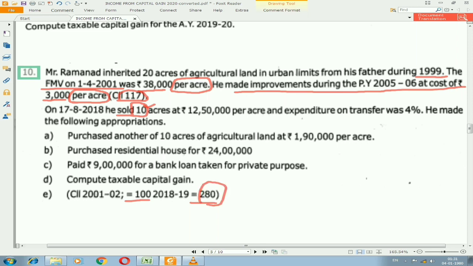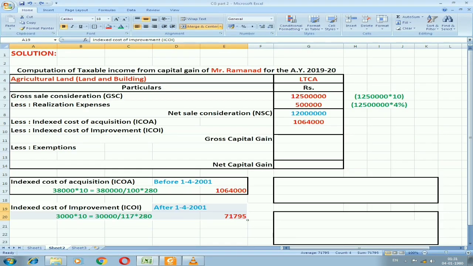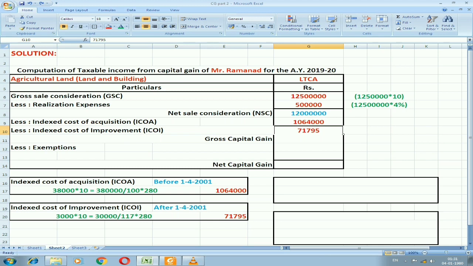It is the improvement which is made after 1/4/2001 with the amount of 3,000 into 10, 30,000 divided by 117 into 280. I'll get 71,795 in the place of index cost of improvement. So after deducting these two, I'll get a gross capital gain with the amount of rupees 1,08,64,205 in the place of gross capital gain.